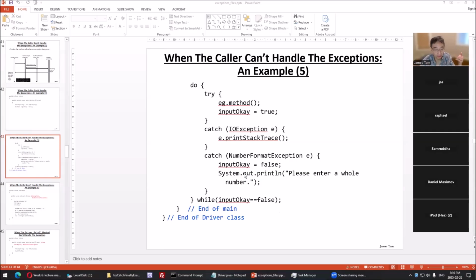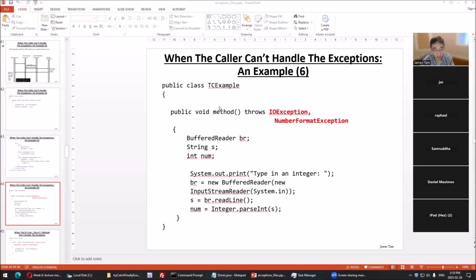So we passed the buck previously. And again, we might do this, not handle the exception here, because again, the person writing this class doesn't know how to handle it properly. So we delegate to the dude who writes the class that knows how to handle it. Or it could be someone knows this, but it's not appropriate to include the code for handling it here.